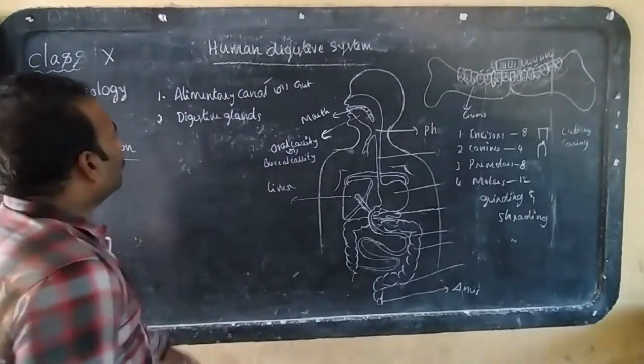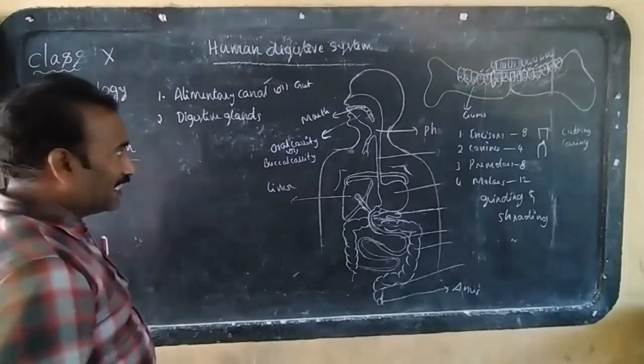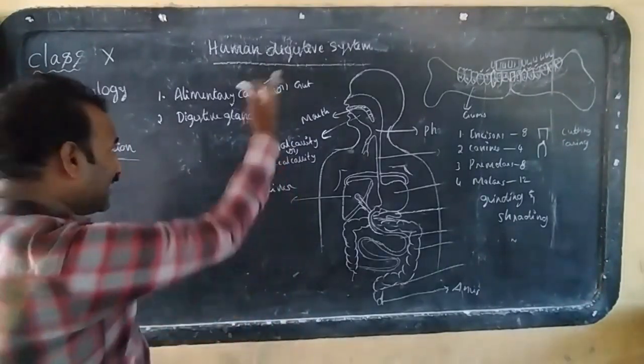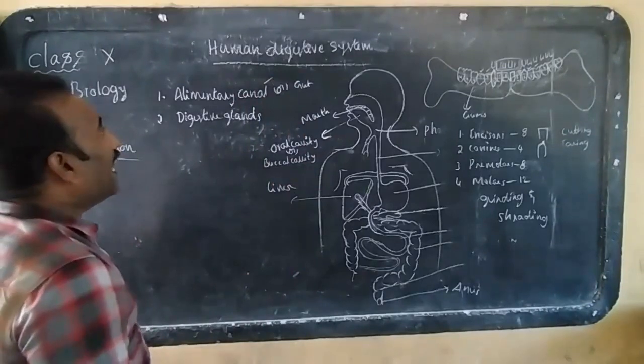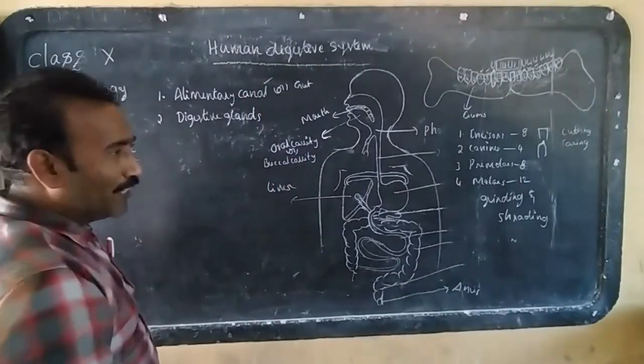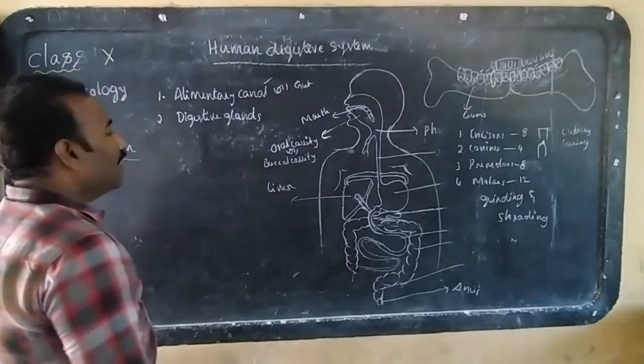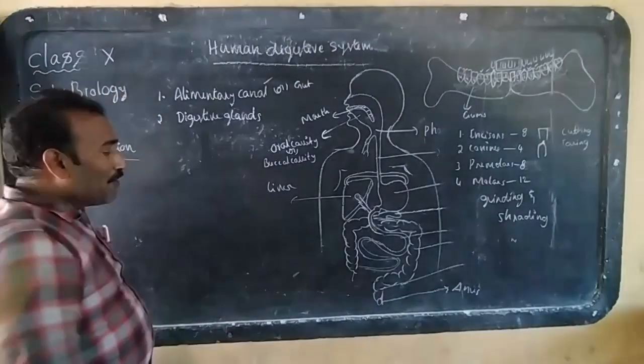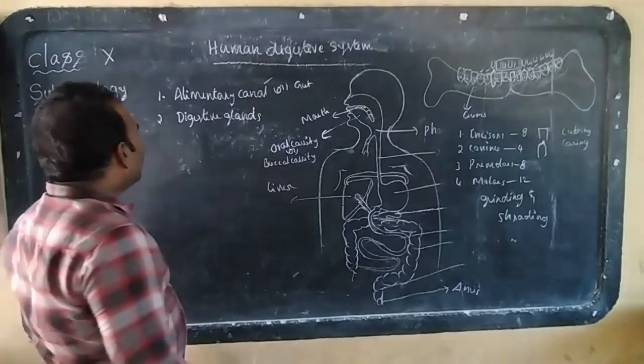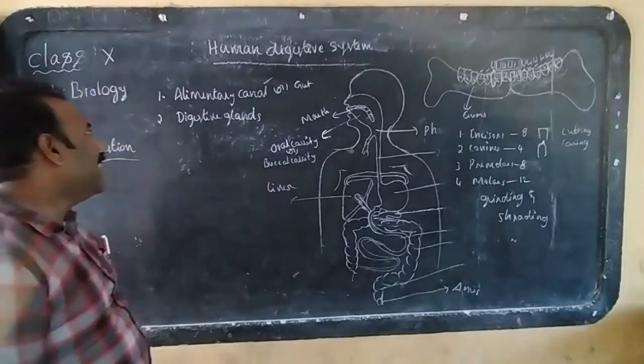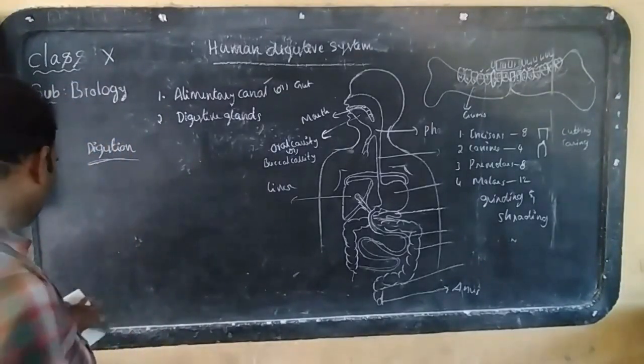In human beings, there is a specialized system for the digestion of food called the digestive system. What is the digestive system? The organ system which helps in the digestion of food is called the digestive system.